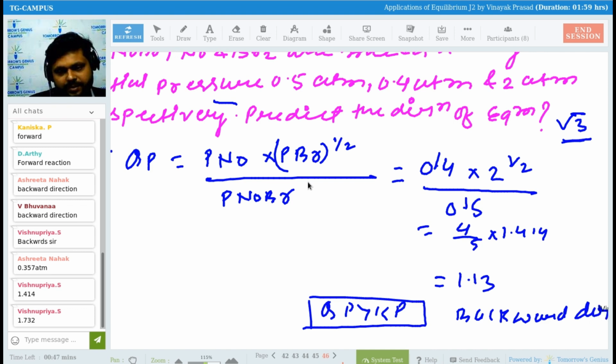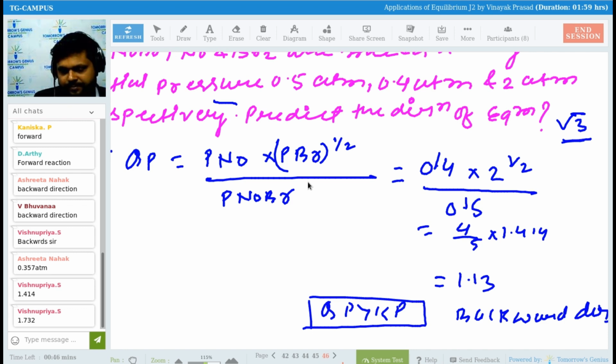Backward direction. Last time Atachaya explained the question. Now Vishnu Priya, it's your turn. Please explain how you got the answer. So first I substituted the values 0.5 atm and 0.4 atm in the QC equation. By substituting, 2 to the power 1 half is root 2.